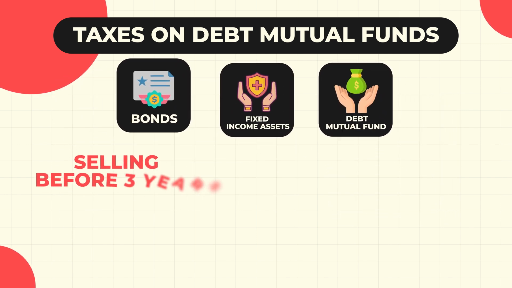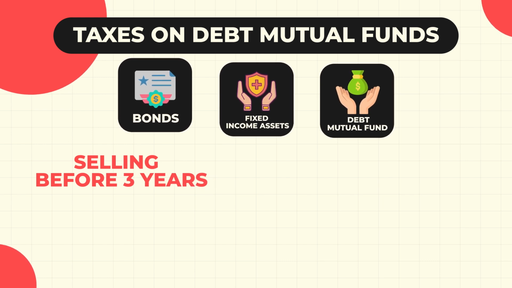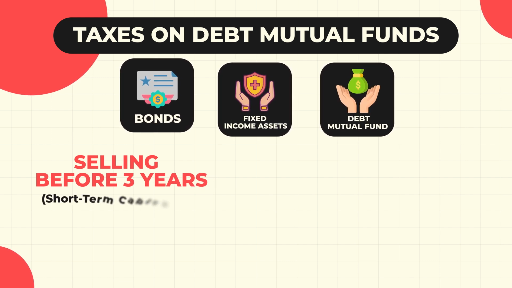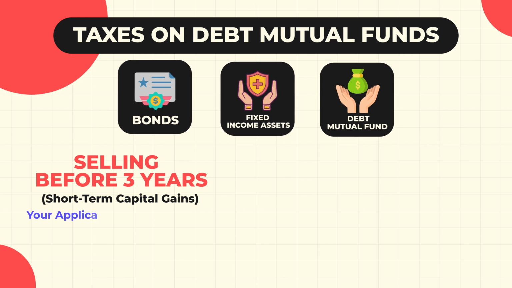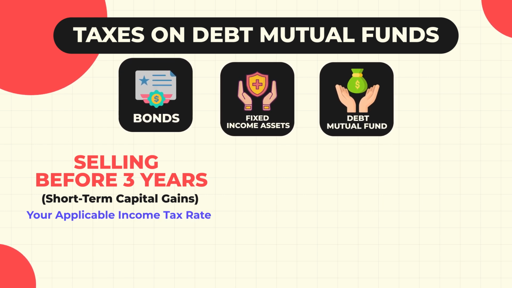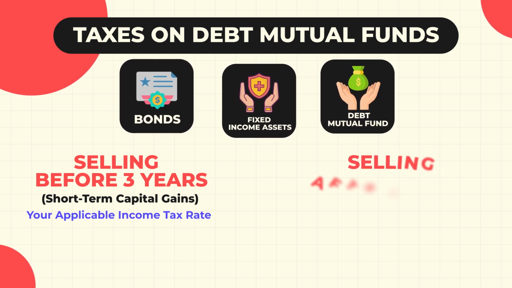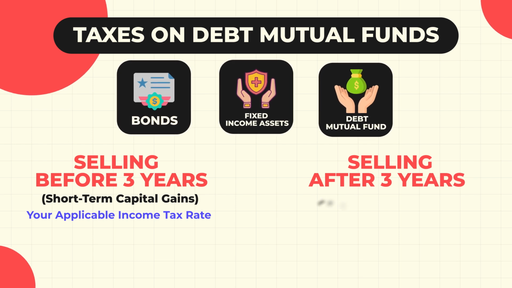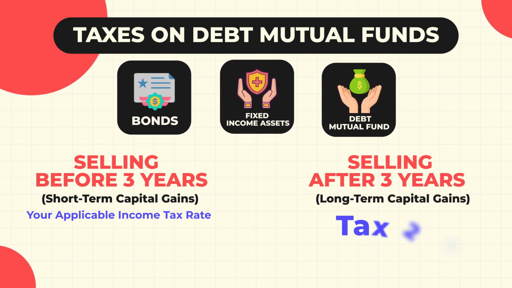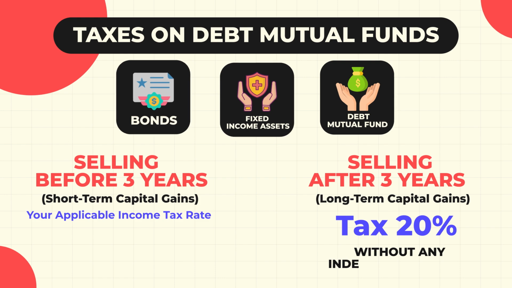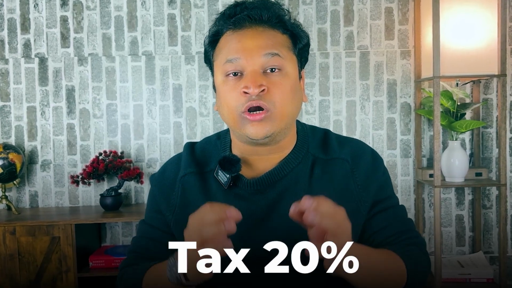Profits booked on debt mutual funds by selling them before 3 years, that is before 36 months, are considered short-term capital gains and are taxed at your applicable income tax rate. However, if the debt mutual funds are sold after 3 years, the capital gains are treated as long-term capital gains and are taxed at 20% without any indexation benefit. There is no indexation benefit on long-term capital gains of debt mutual funds, which simply means your returns will not be inflation adjusted, but instead you will pay a flat 20% tax on your long-term gains.